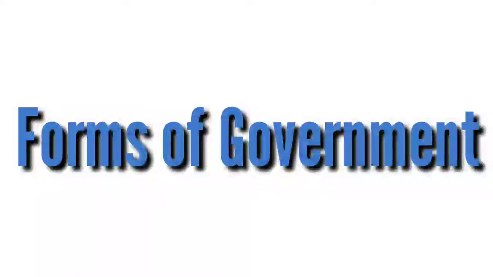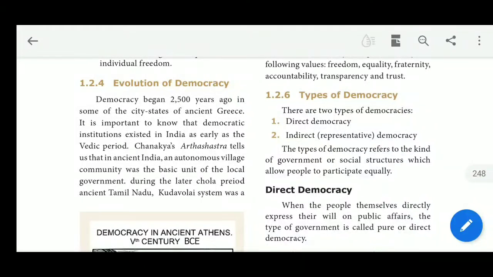So in the previous class we discussed a lesson, forms of government and democracy, from the civics. In this lesson we already discussed the forms of government: aristocracy, monarchy, autocracy, oligarchy, theocracy, democracy and republic. We also discussed the definition of democracy and the salient features of democracy. So these are the things we discussed in the previous class.